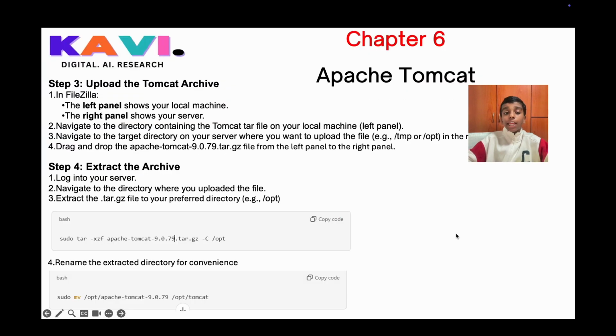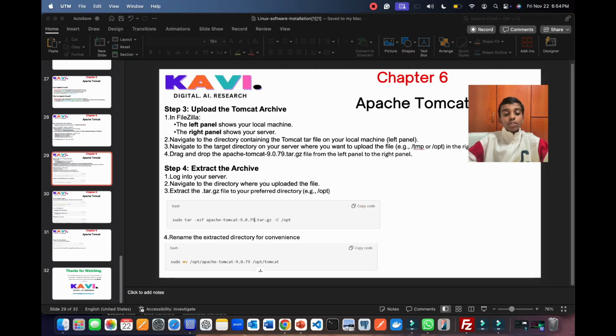Next is step 3, to upload the Tomcat tar file. The left side panel shows you your local machine and the right side panel shows your server. So go to the left side panel and search for where you have put the Tomcat tar file and just upload it to the right panel to wherever you want, like suppose to downloads. So let's go to our FileZilla to do that.